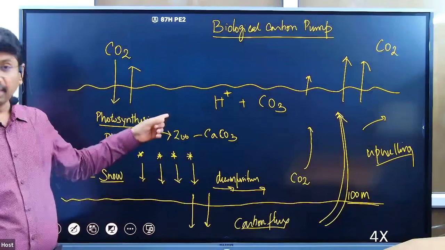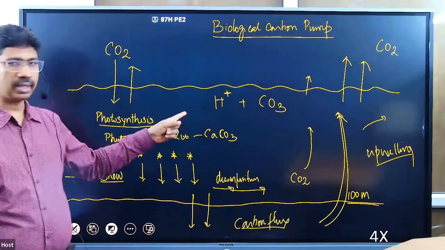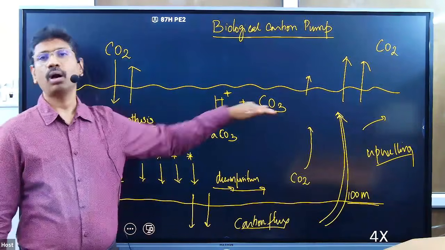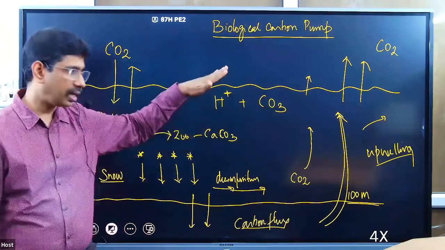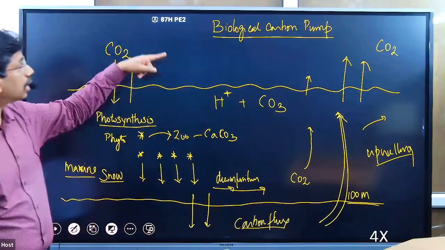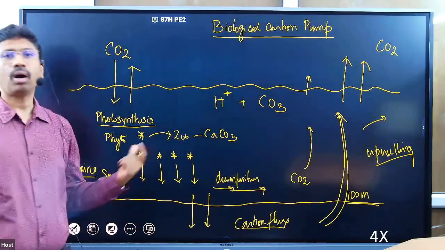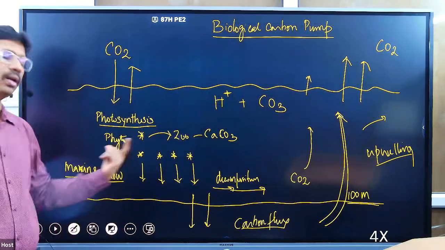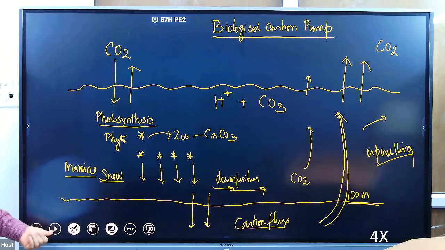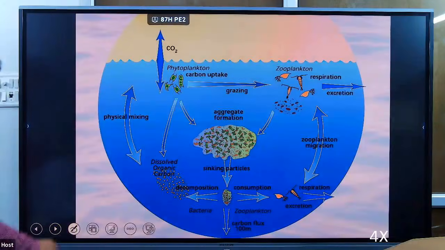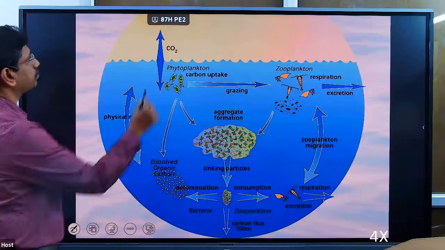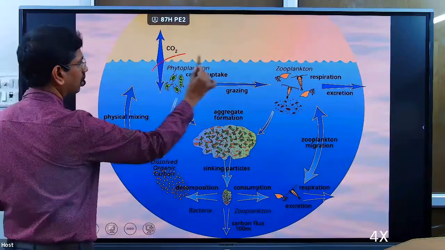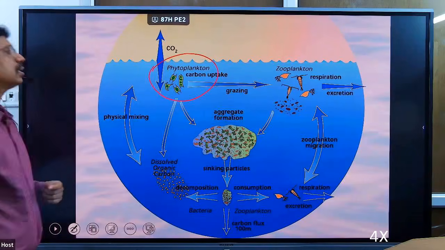And acidification can affect the amount of carbonate that is formed. The shell formation can be affected, and it can reduce the effectiveness with which the biological carbon pump can operate and store the carbon for longer years. This is the understanding regarding the biological carbon pump. Okay, so you can see here from the atmosphere, phytoplankton capture carbon.